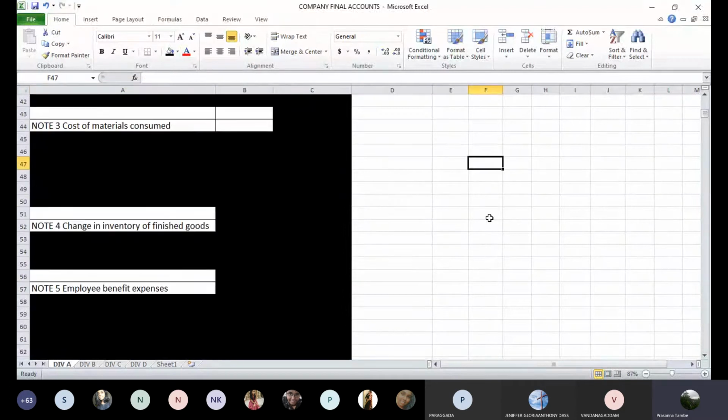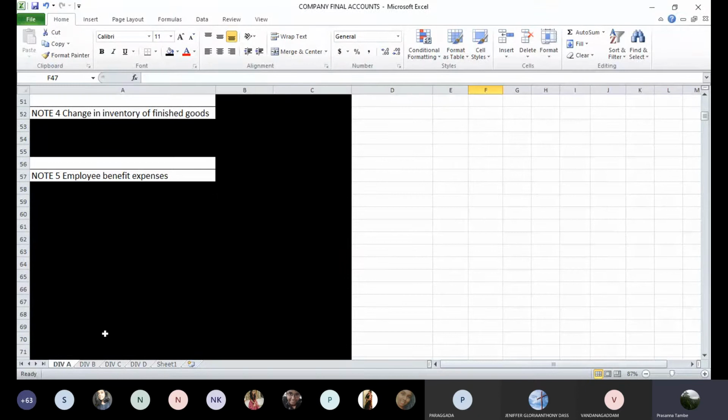So 1, 2, 3, 4, 5 employee benefit expenses.